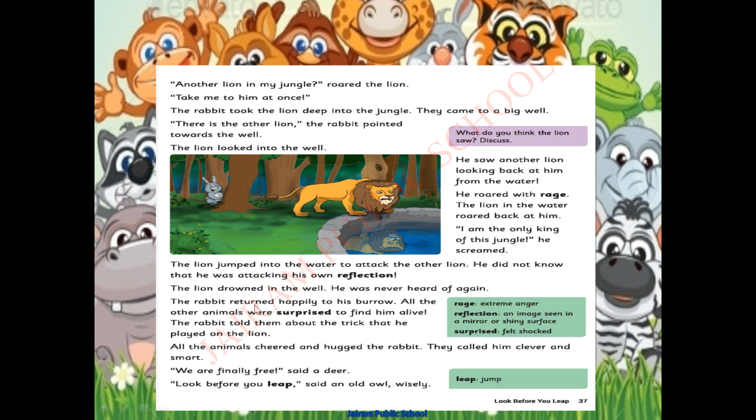The rabbit returned happily to his burrow. What happened here? Let's see. The rabbit returned happily to his burrow. Burrow means the home of the rabbit. Okay. All the other animals were surprised to find him alive.